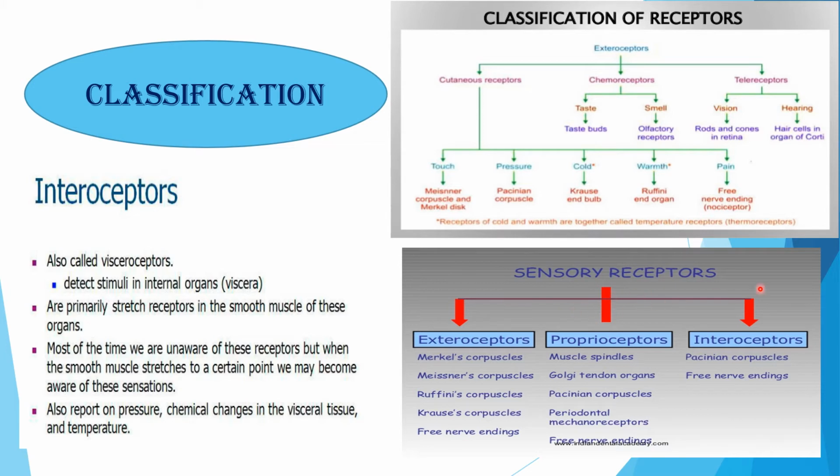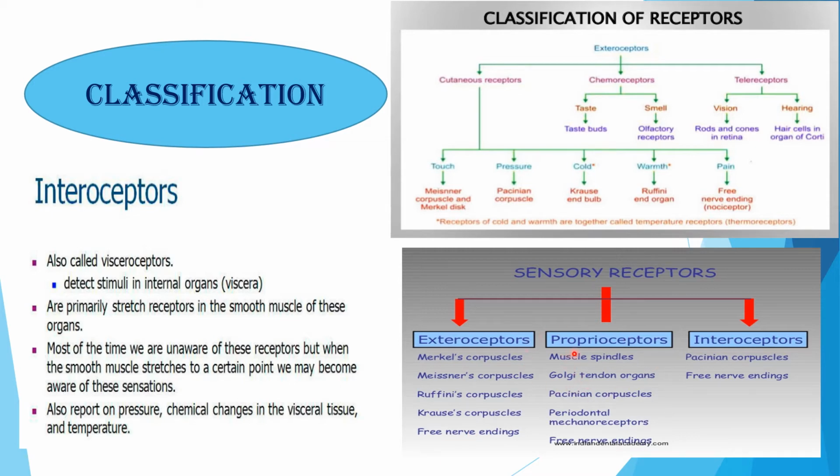Now, sensory receptors. Total division of sensory receptors. Sometimes you can say exteroreceptors, you can say Merkel's corpuscles, and all these things. This is mainly not in your syllabus, that's why I am not reading. Just the divisions.